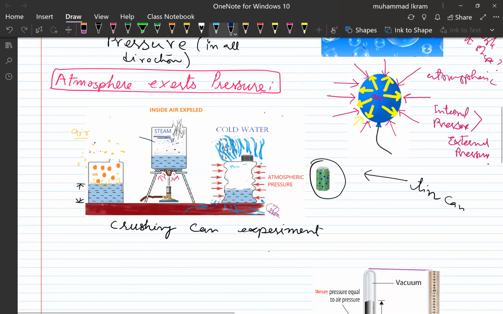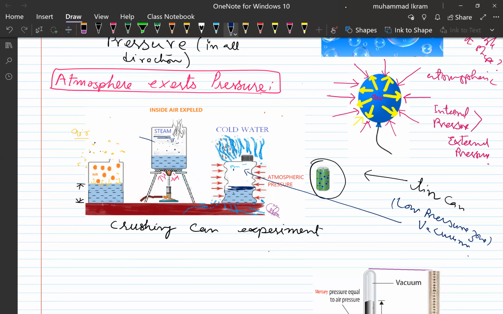And what will happen, right? Above this there will be produced what? A low pressure area. A low pressure zone. You may call it a vacuum, right? And the pressure is very low inside, right? Now you see that there is no air inside it, so the pressure is very low, almost a vacuum. And here is the external pressure.